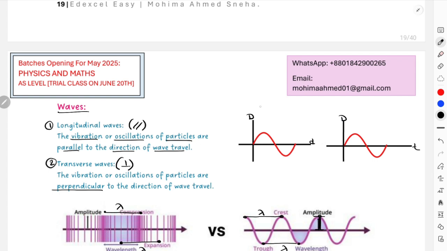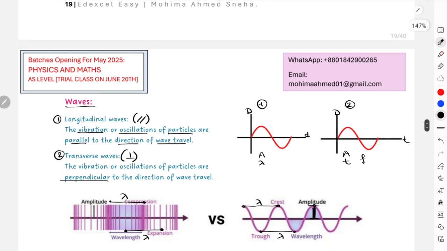From the displacement distance graph, you can find out amplitude and wavelength. But from the displacement time graph, you can find out amplitude and time period, and using the formula for frequency, you can also find out frequency. Always remember, you cannot find time period from the displacement distance graph, and you cannot find wavelength from the displacement time graph. They are two different types of graphs, so it is very important to understand the difference between them.